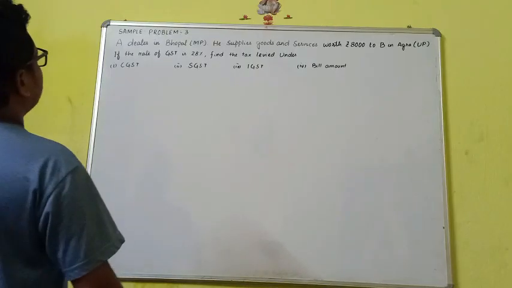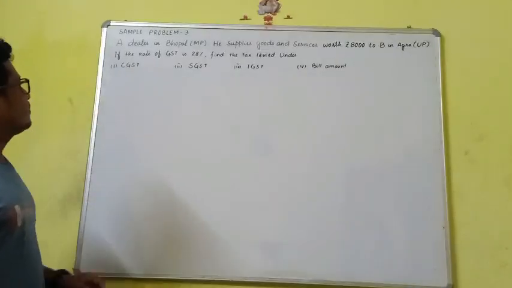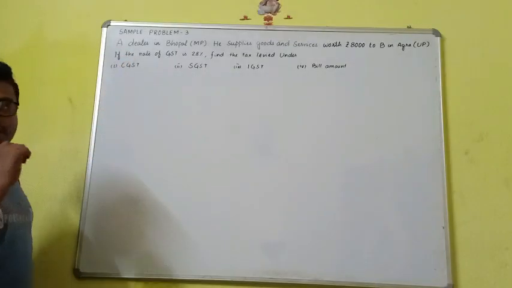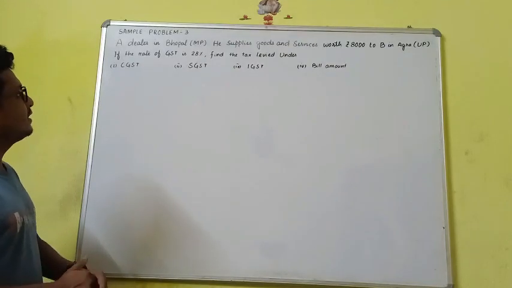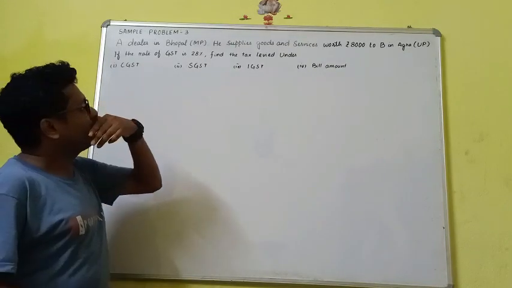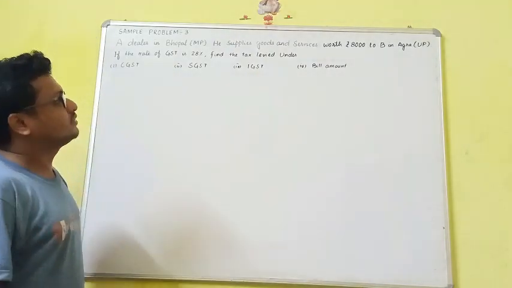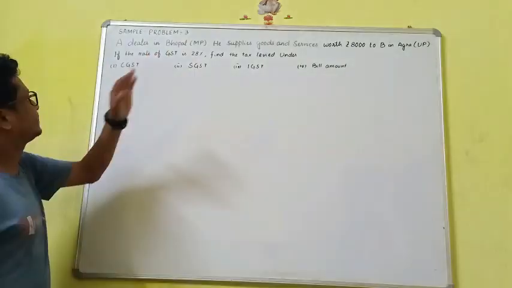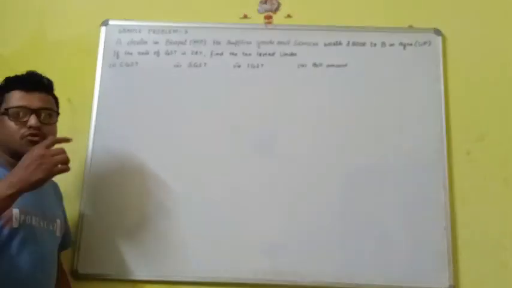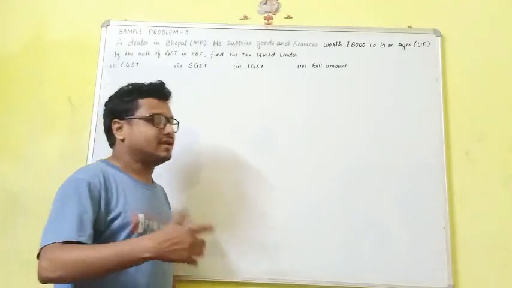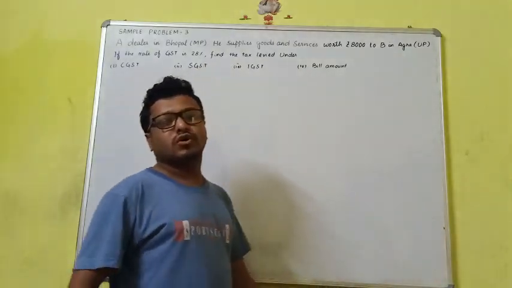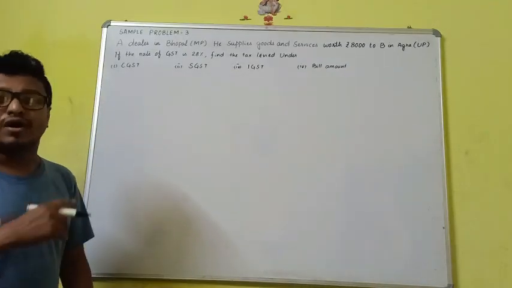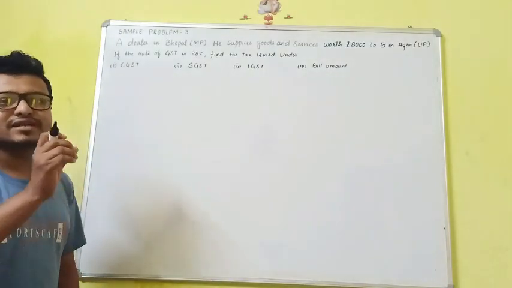So my dear friends, let's start another problem on CGST, SGST, IGST and bill amount. Let's read the question. A dealer A in Bhopal, that is MP, supplies goods and service worth rupees 8,000 to B in Agra. B is another dealer who lives in Agra, and Agra belongs to UP state. So from Madhya Pradesh he sells the article to Agra, which means it is an interstate transaction.